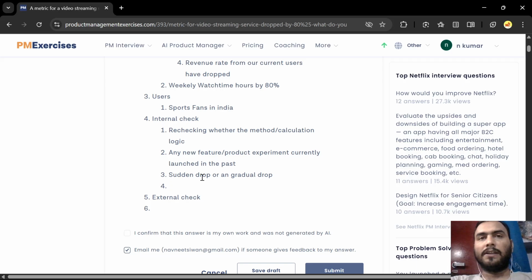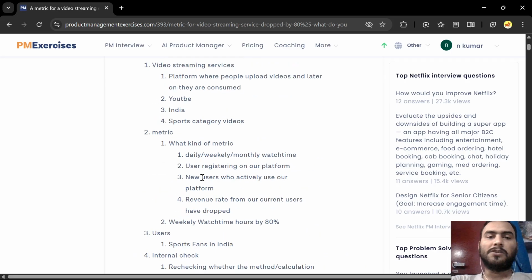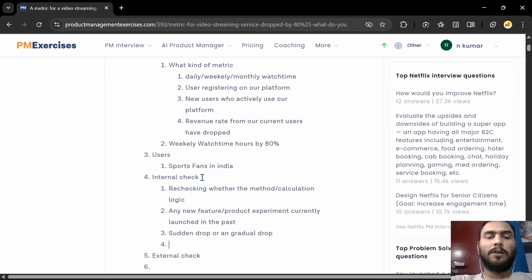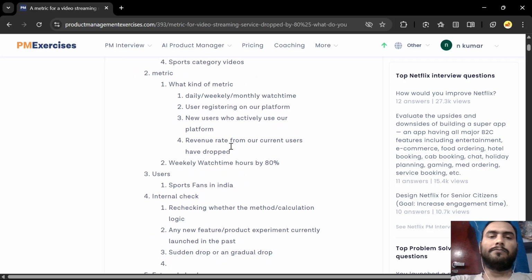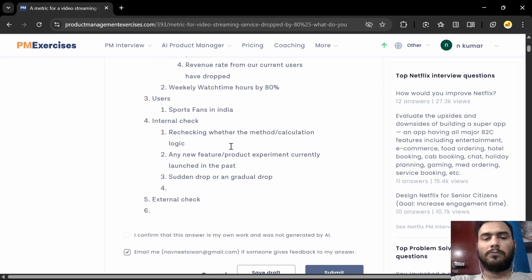Now, for a sports category, there could be any particular event or tournament in progress, and we have got a massive user base, or a special fan base, for that particular event, for that particular tournament. If I were to give an example, that could be an IPL type of event that we stream on our platform. But since we have only taken the upload or later on part, that also needs to be considered.